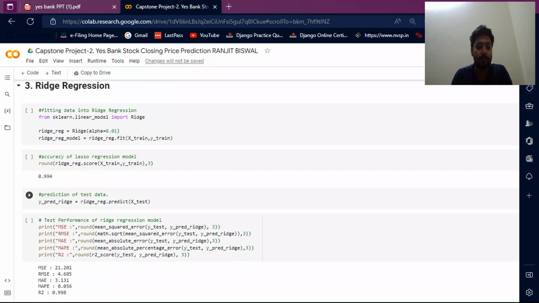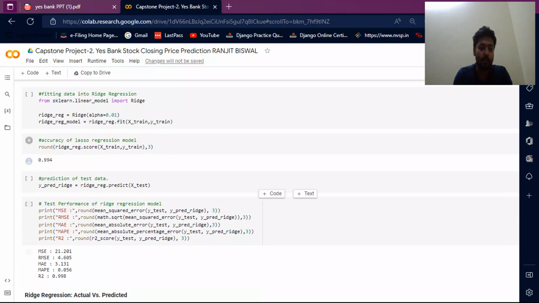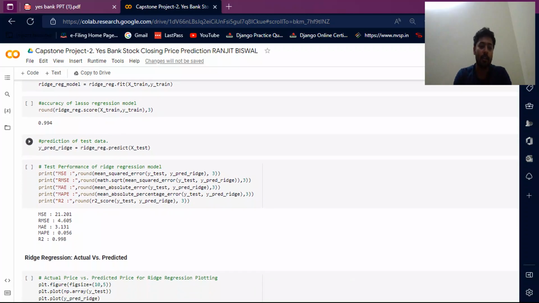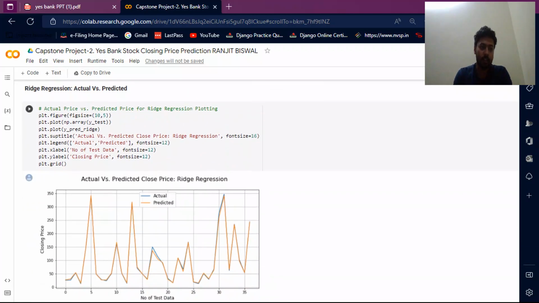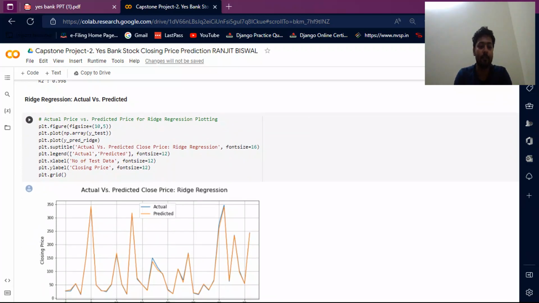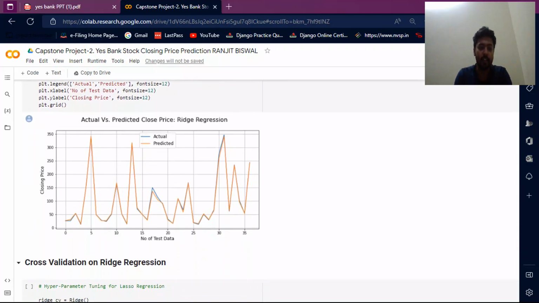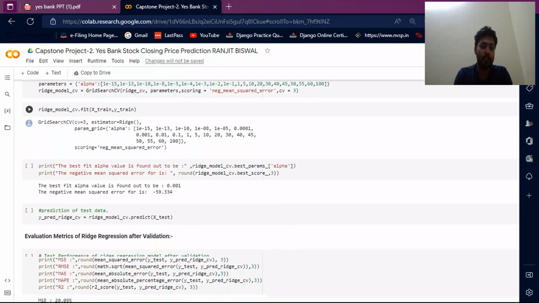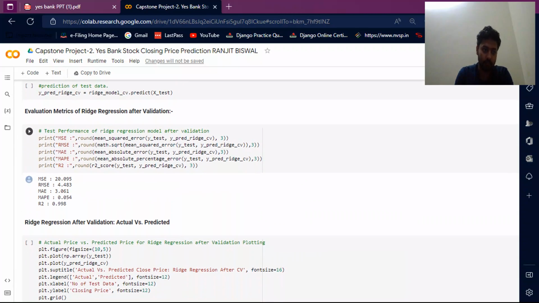Then I do ridge regression. The ridge regression value is 0.994, the accuracy of the ridge regression model. Then I do ridge regression actual versus predicted price. This is the output of this graph. Then I do cross validation of ridge regression, and the evaluation metrics of ridge regression after validation.